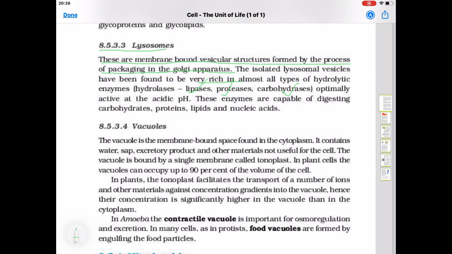These enzymes are capable of digesting carbohydrates, proteins, lipids, and nucleic acids. For nucleic acids, the enzyme nuclease is present.